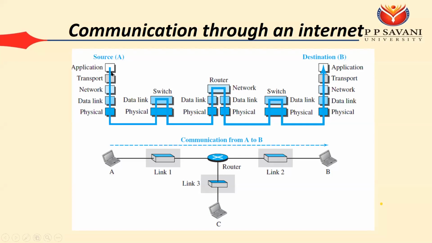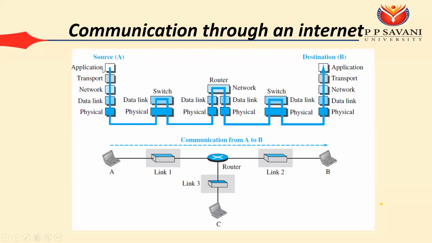On the source side, you are the source, and at the destination side, the Google server is your destination. There are 5 layers: physical, data link, network, transport, and application. All 5 layers are included on the source side, and all 5 layers are included on the destination side. Your data is generated on the application layer.